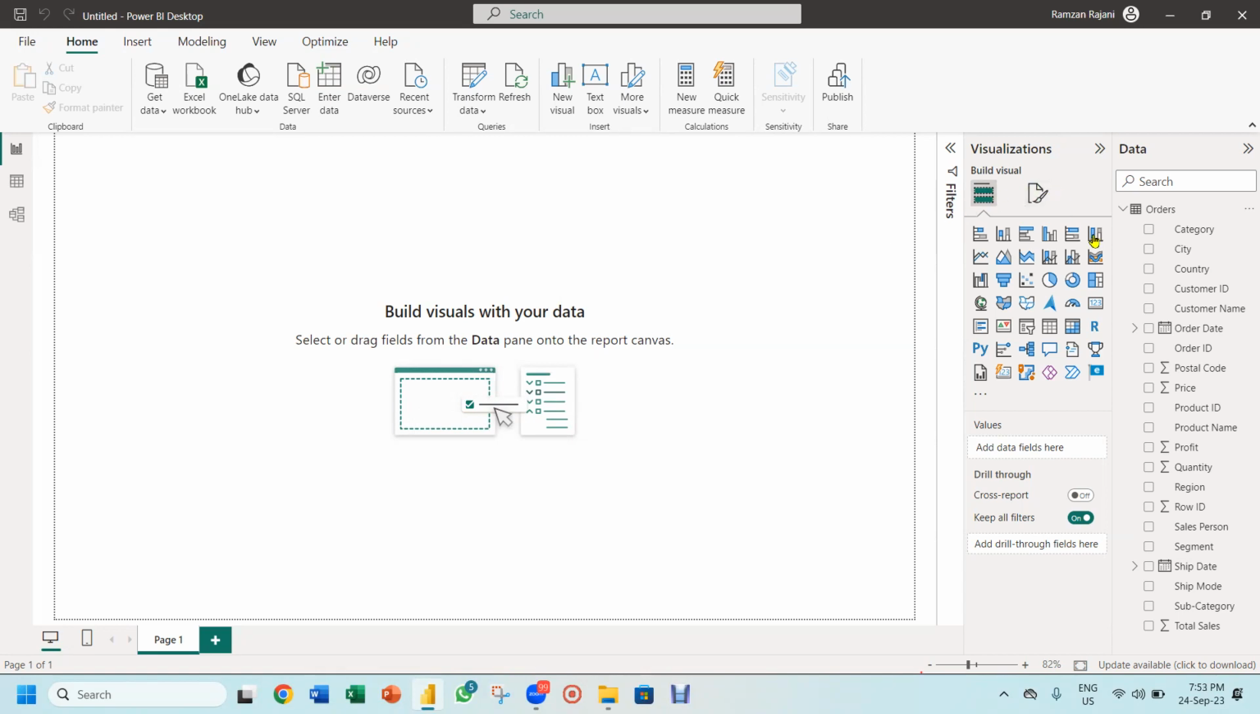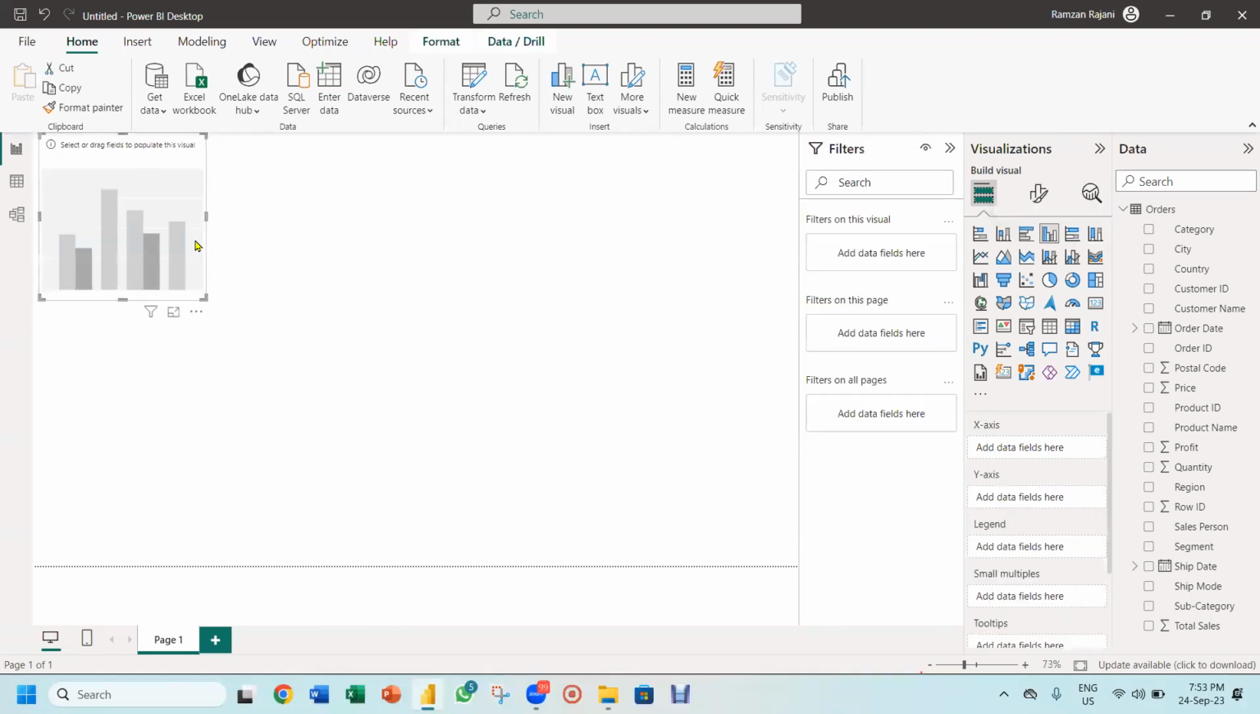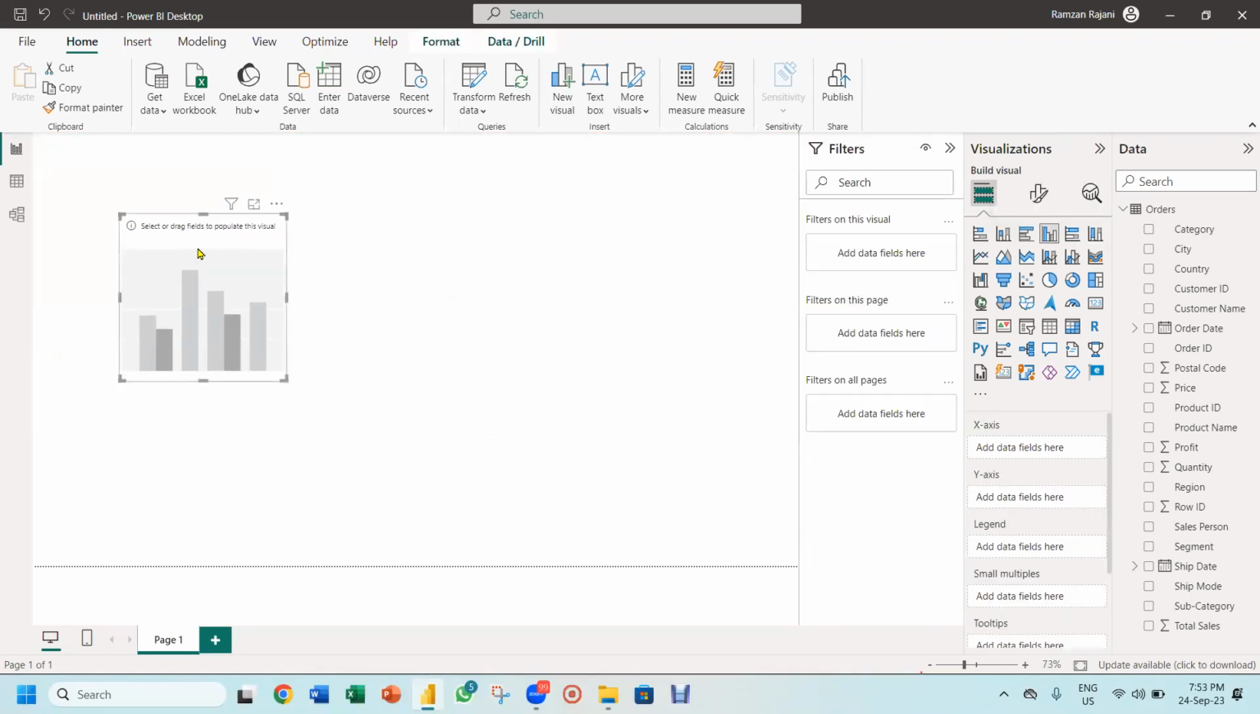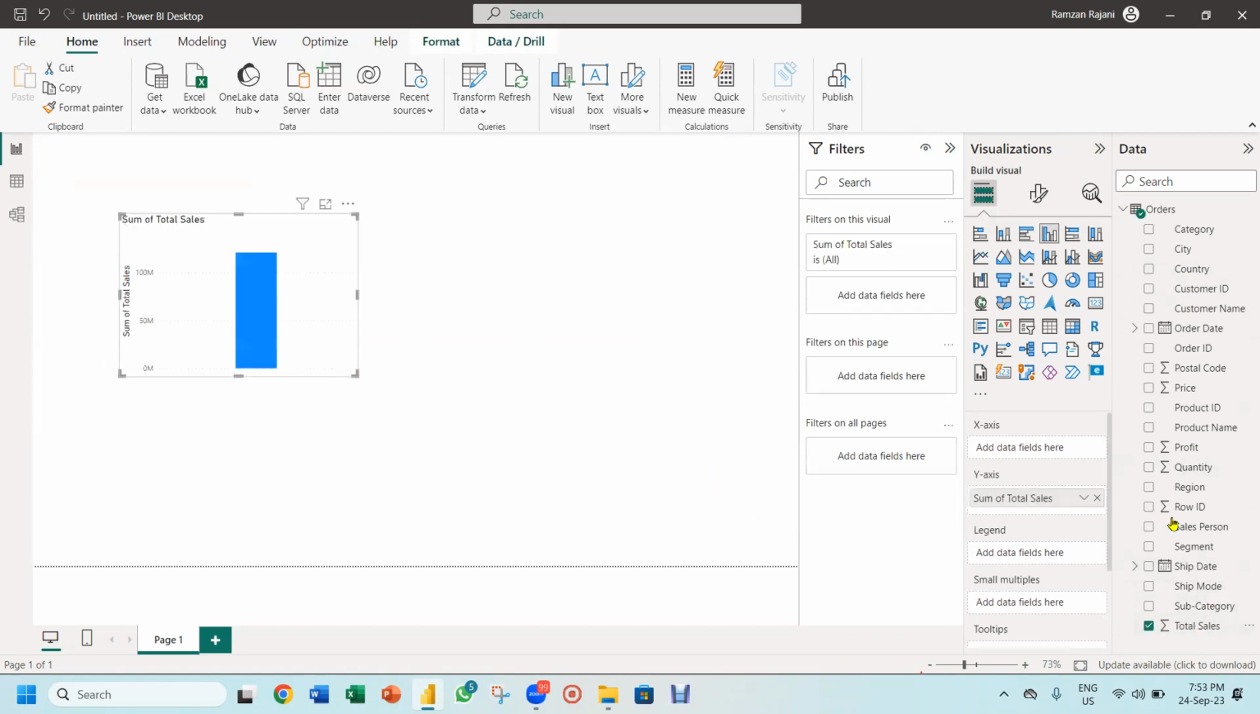Step number one, I will come to this data visualization and I will click on this option, clustered column chart, this one. As soon as I click on it, you will see one chart came over, but this is a blank chart. Nothing is there in this. So now I want total sales by country. So first I will take total sales. These are the names of the columns. I click on total sales, which is over here. When I click on total sales, here you see a column came.